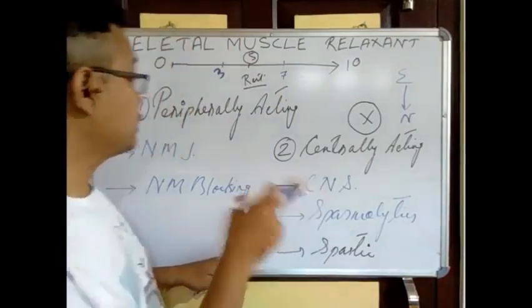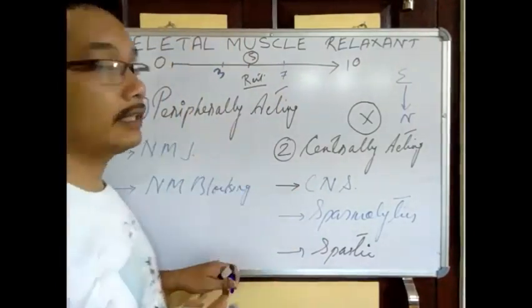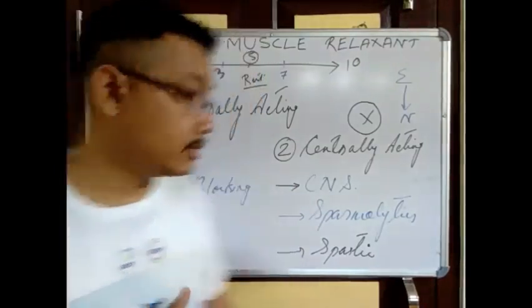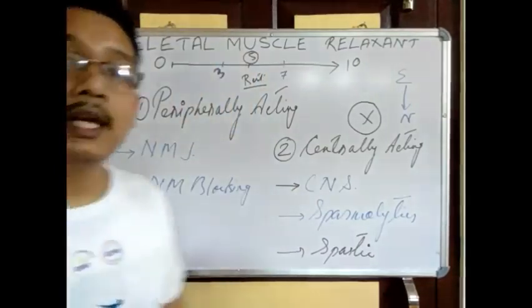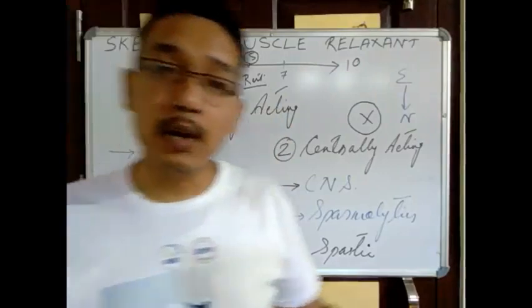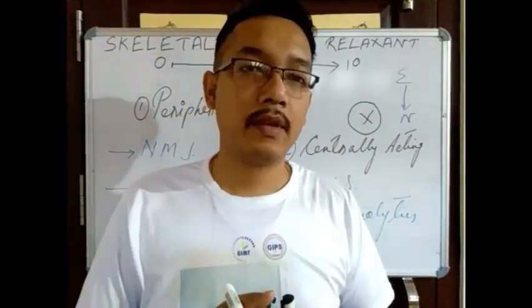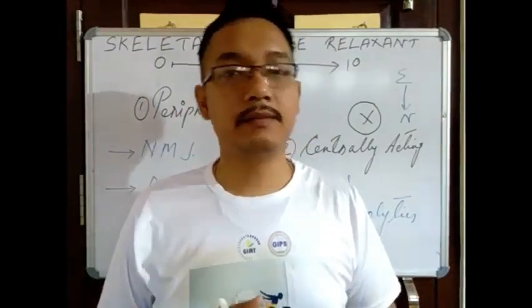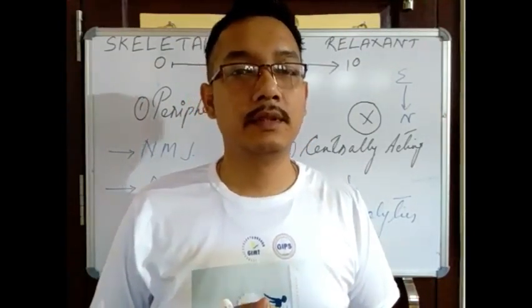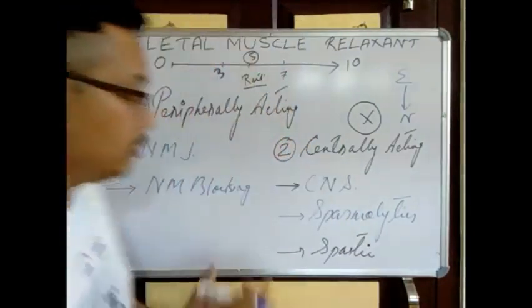Right? Now what are the peripherally acting skeletal muscle relaxants, or neuromuscular blocking agents? These are mainly used along with the anesthetics, along with the anesthesia. What will they do?